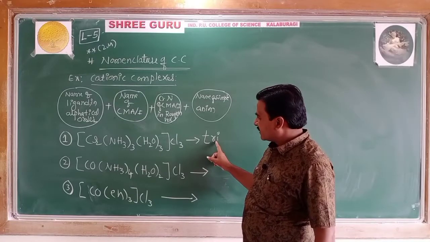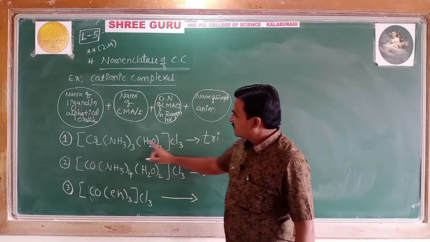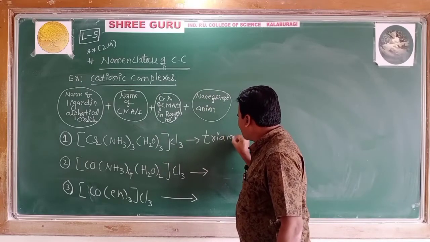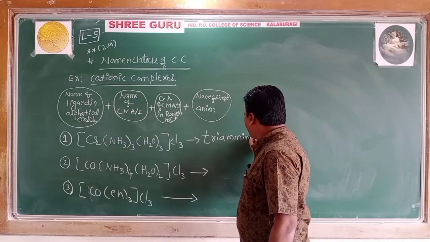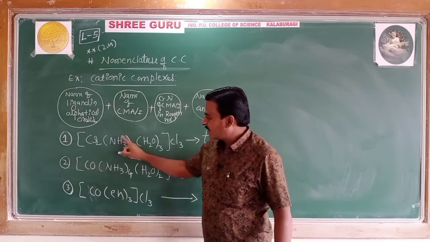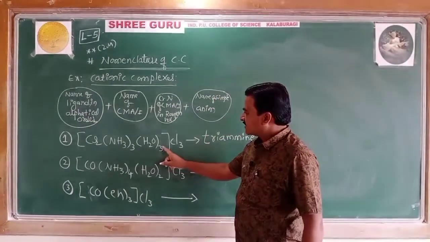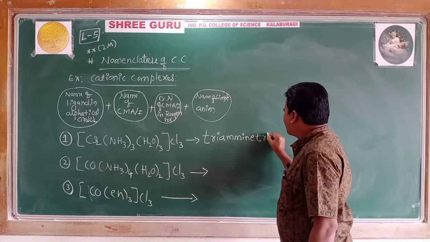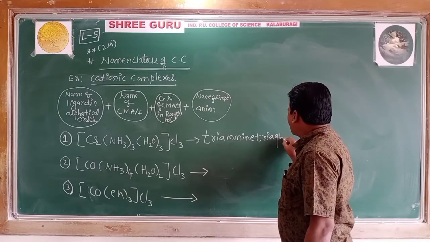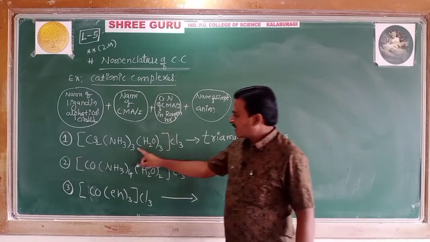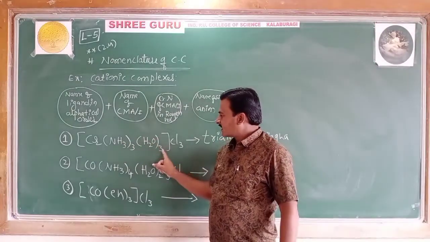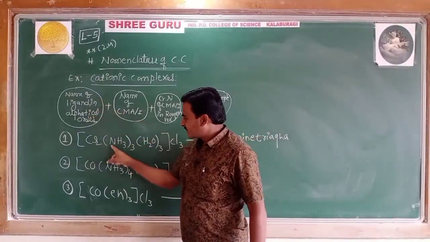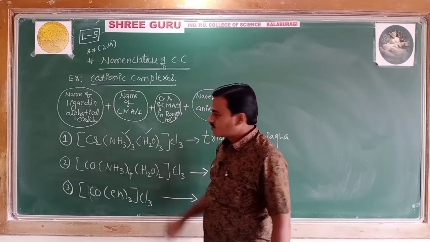So triammine, next triaqua, with no gap: triamminetriaqua. After collecting the names of the ligands in alphabetical order, this part is over.